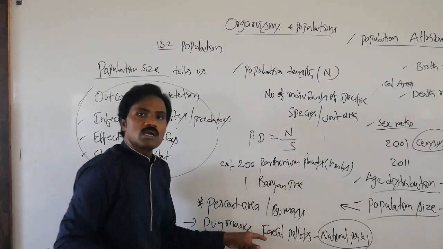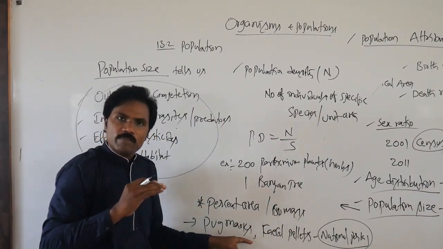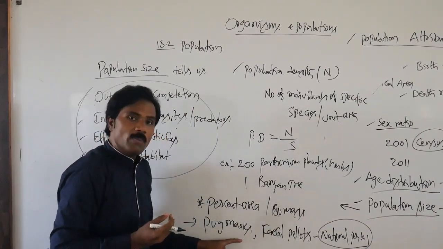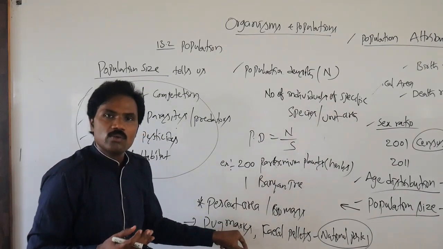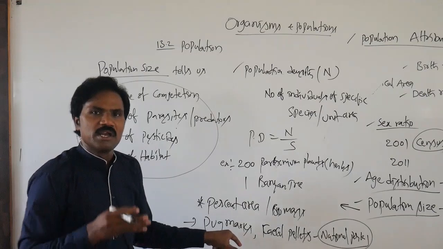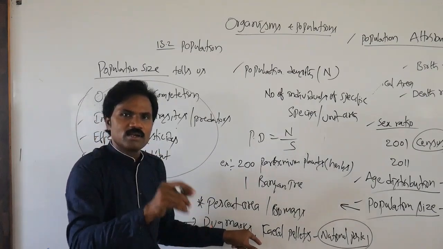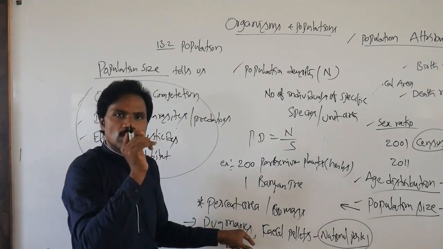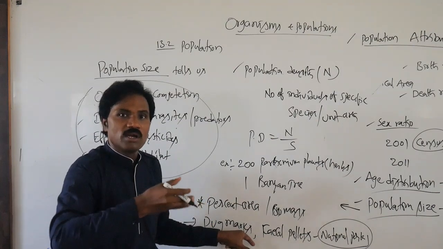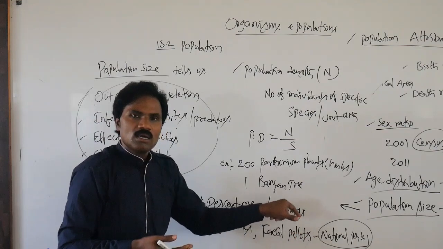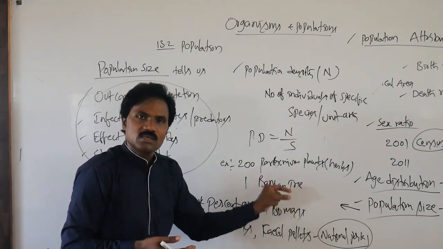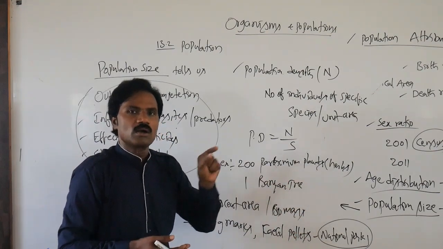Based on the pug marks and fecal pellets, they identify the total number of tigers, cheetahs and lions in a national park.